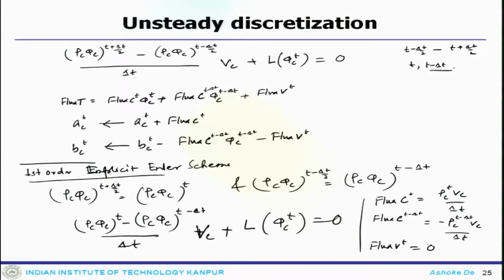and so obviously when there will be a first order scheme, it will be associated with numerical diffusion, and one can estimate the quantity of the numerical diffusion. So, that can be obtained from the expression of rho phi at t minus delta t.